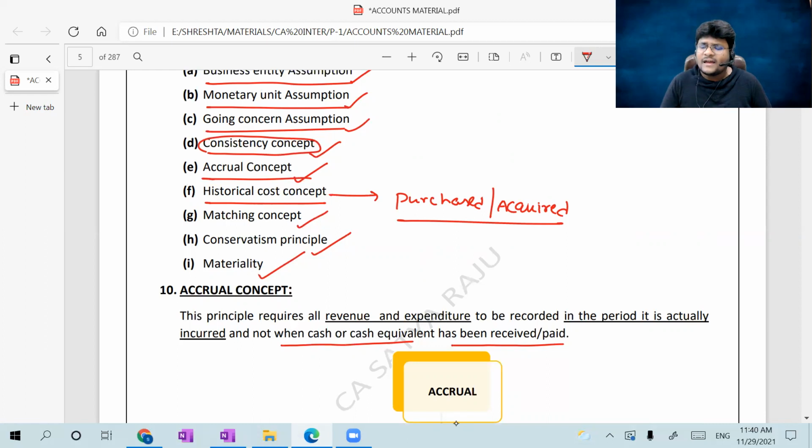Sir, if there is any increase in the value, we can make a revaluation. That is a different issue. We will discuss such issues in the respective accounting standards. For the time being, historical cost concept is nothing but, as the word itself contains, historical cost, the acquired price. You should adopt the acquired price and continue with the same price in the books of accounts.